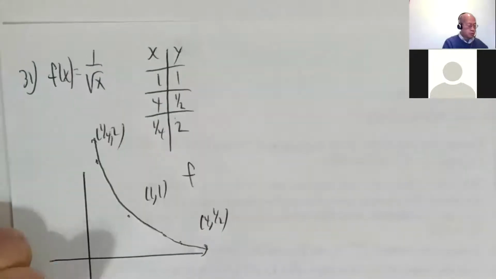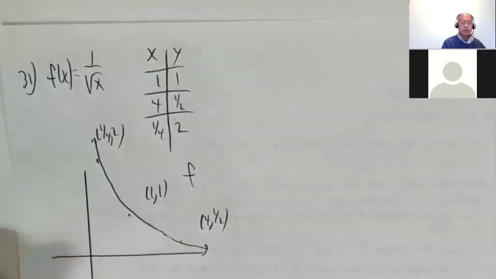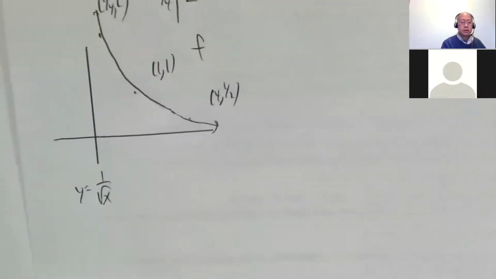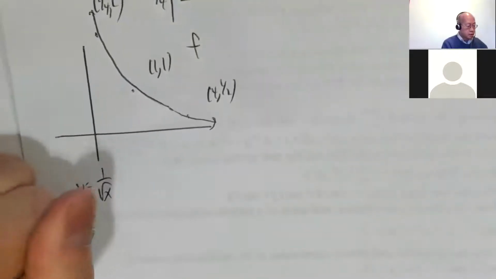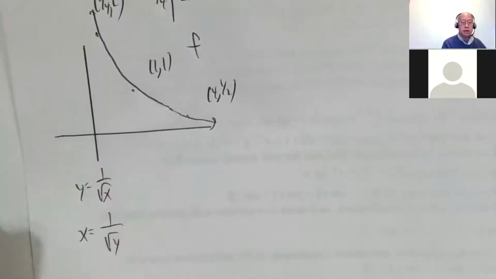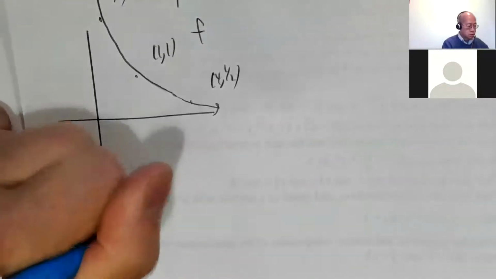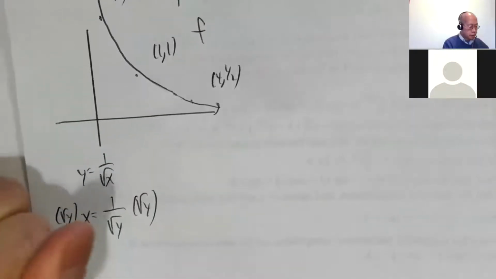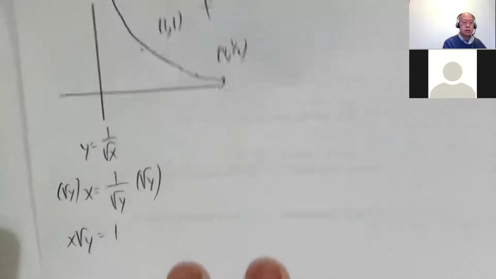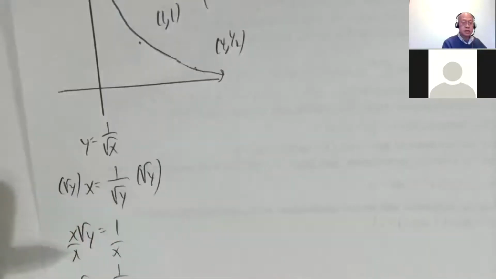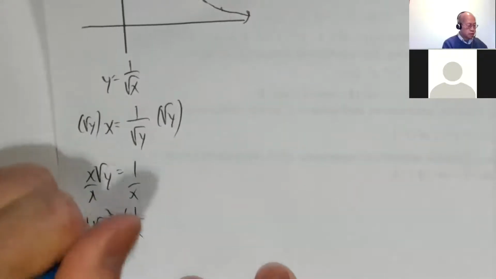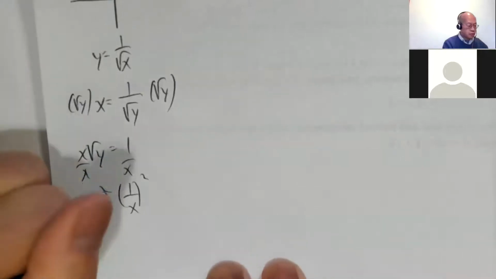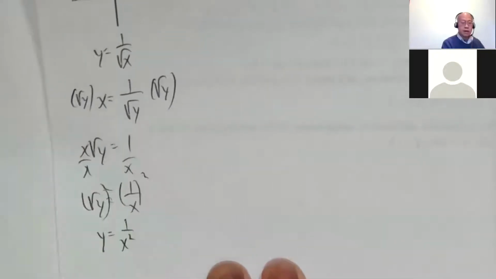And now find the inverse. So y equals 1 over radical x. Switch around x and y. x equals 1 over radical y. Multiply by radical y. x radical y equals 1. Divide by x. Radical y equals 1 over x. Square both sides. I think we did this one anyway. y equals 1 over x squared.